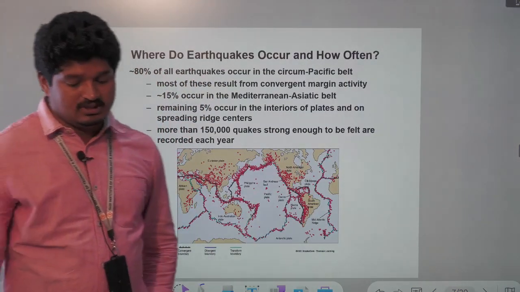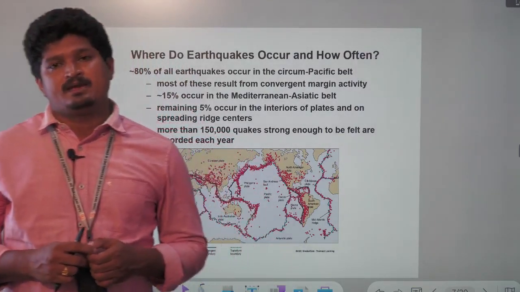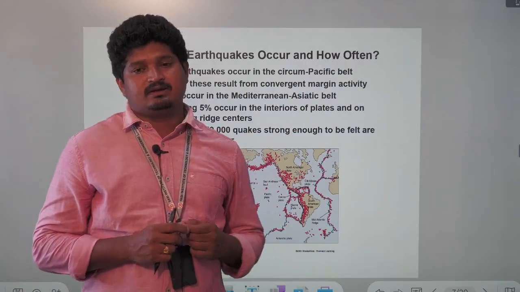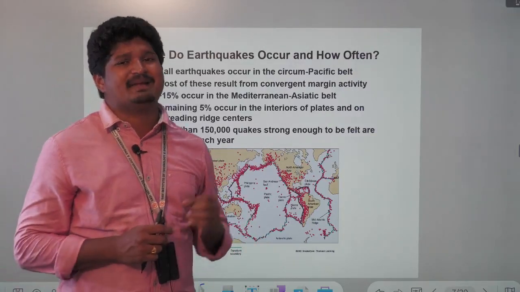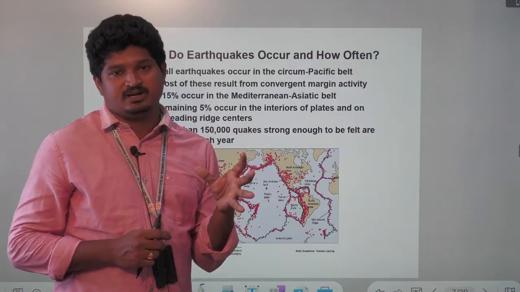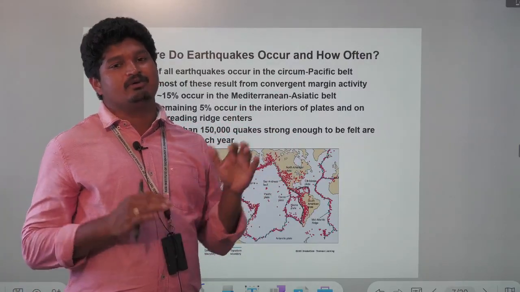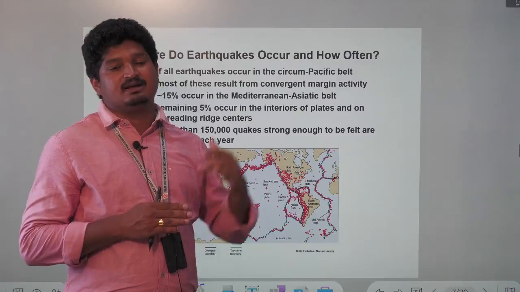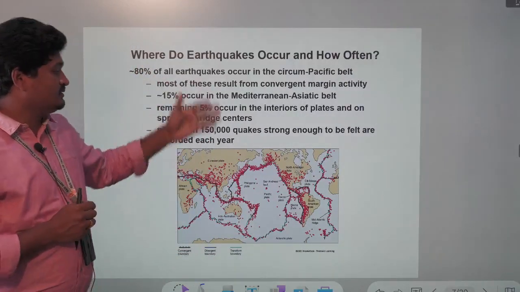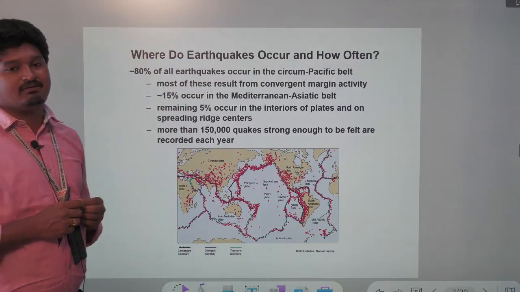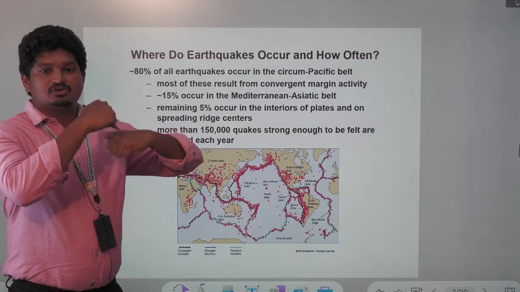Where do earthquakes occur, and how often? We already know that at the time of formation, there was one supercontinent and one superocean. The supercontinent was named Pangaea, and Panthalassa was the superocean. Based on tectonic movement, water covered the Earth's surface and the continents developed. Based on tectonic theory, various fault zones developed because various plates collide.